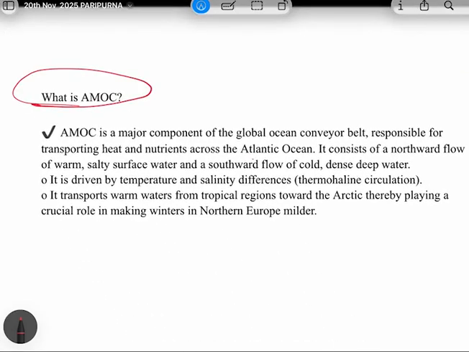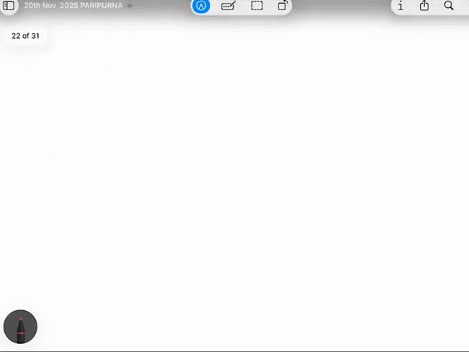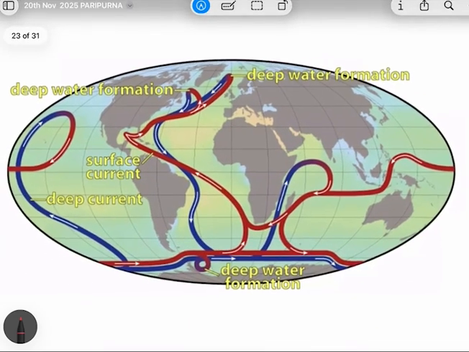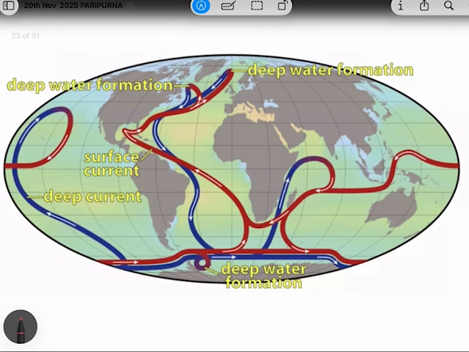What is AMOC? See, actually, it is a major component of the global conveyor belt. And what is the function of the global conveyor belt? It transports heat and nutrients across the Atlantic Ocean. See, let's understand through the globe map. See, for example, this is the equator. Okay, and the water near the equator will be warm, right? And the warm water will become less dense, right? And this less dense and warmer water will flow towards the north.